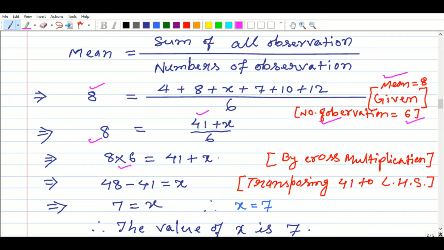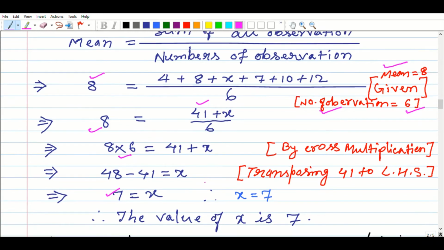Then transpose 41 from right to left, it becomes minus 41. When we subtract 41 from 48 we get 7, so x equals 7. The value of x is 7.